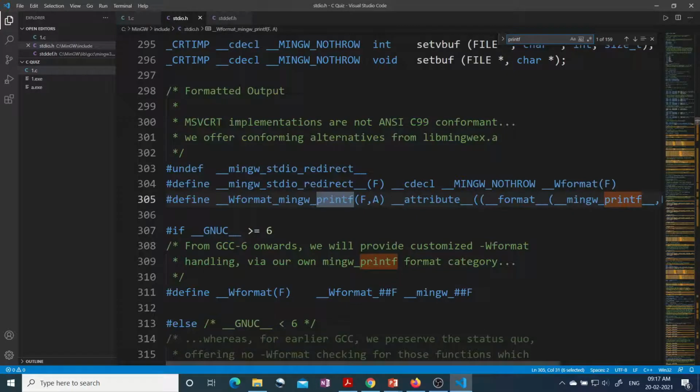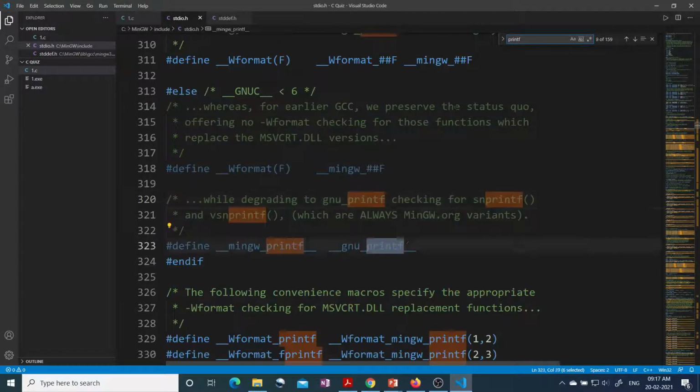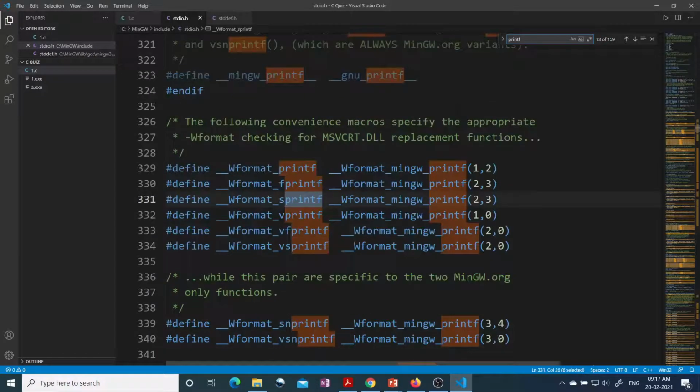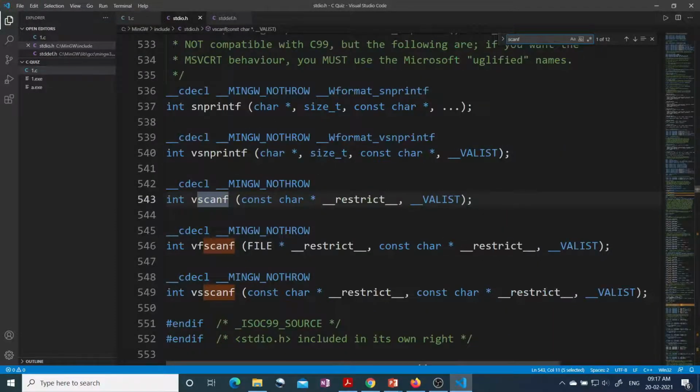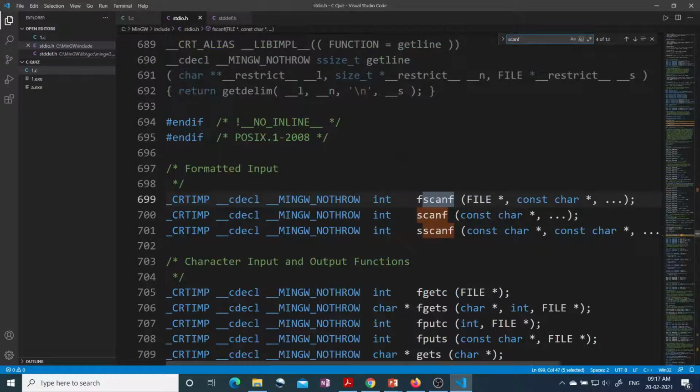Here you can see we have many printf, right? If I go down, I can see there are vprintf, sprintf, and many other printf variants also. Here you can see we have the printf also. In the same way, we have the scanf function. We have vscanf and another version of scanf also. We have this scanf also. These are some of the functions which are present inside this stdio.h.